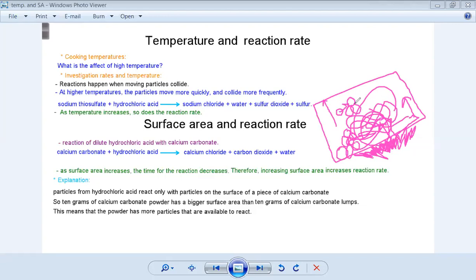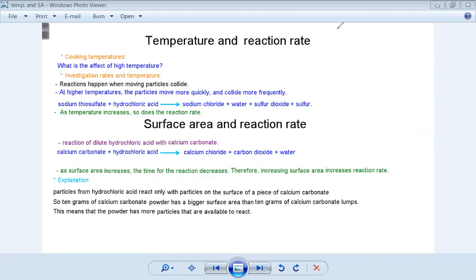So here, more energy, which is more heat or more temperature, will make these particles move faster. In this case, they will collide with each other much more quickly, faster than at the low temperature. When they collide with each other, they will react together faster. So this is the relationship between the temperature and the reaction rate. Is it clear now?